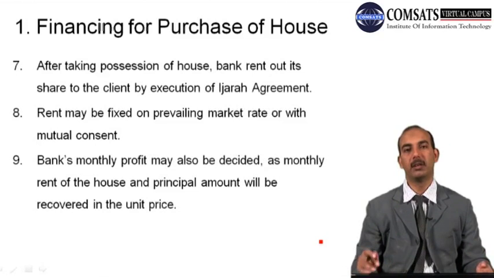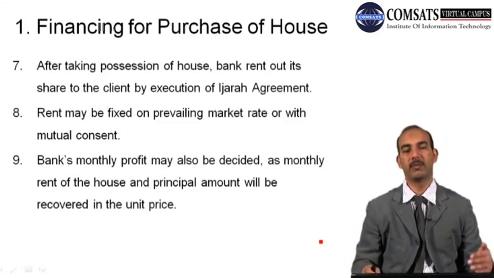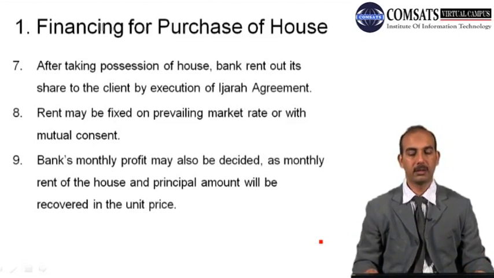For example, if the rates in the market increase by 10% every year, the bank and the client can agree that every year the rent will increase by 10%. So these things can be agreed and will be mentioned in the agreement. And the bank's monthly profit may also be decided as the monthly rent of the house, and the principal amount will be recovered in the unit price.